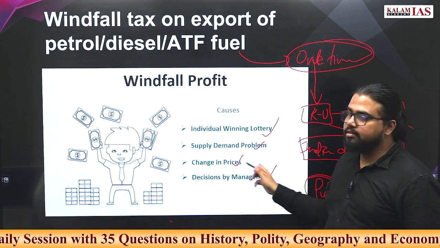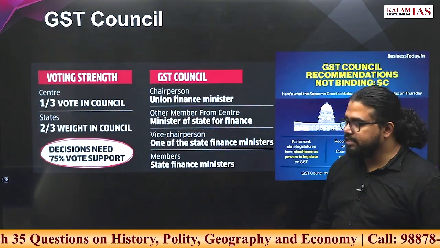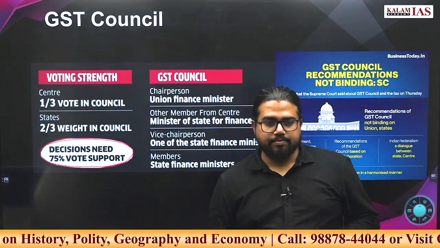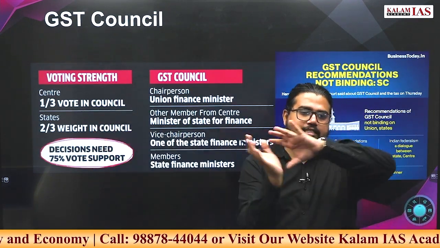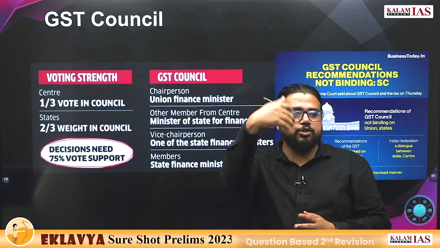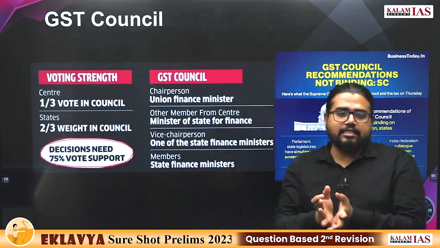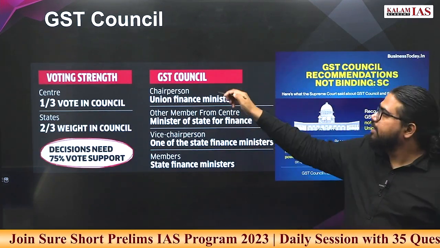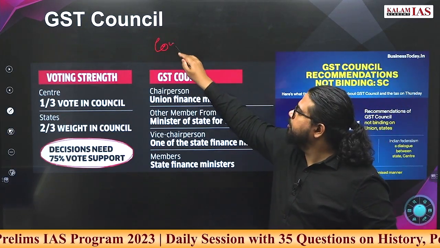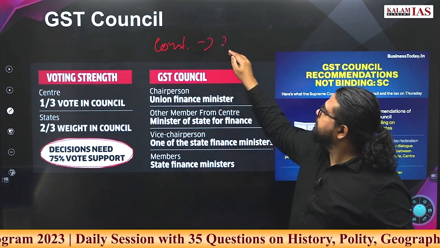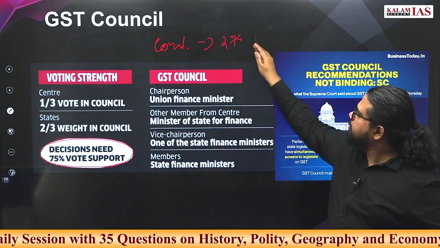Go ahead. What is GST Council? Why is it in news? GST Council decides the matters related to GST, what to put in GST, which bracket it should be put in. All these decisions will be taken by the GST Council. Is it a constitutional body or statutory body? It is a constitutional body, Article 279.